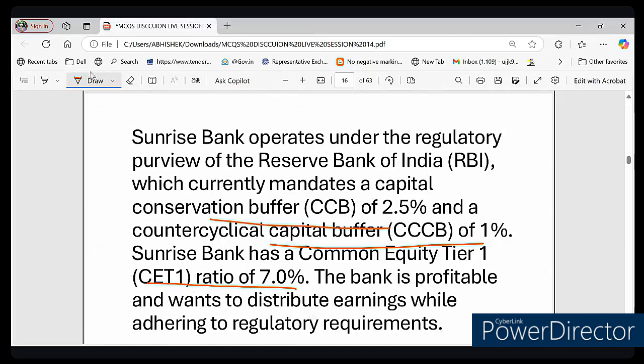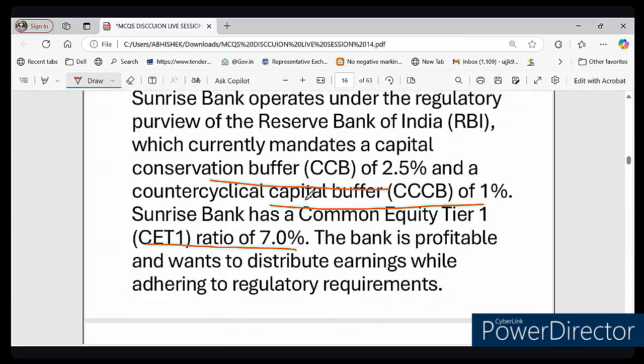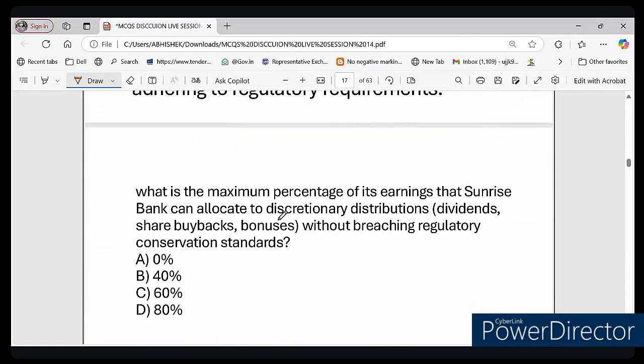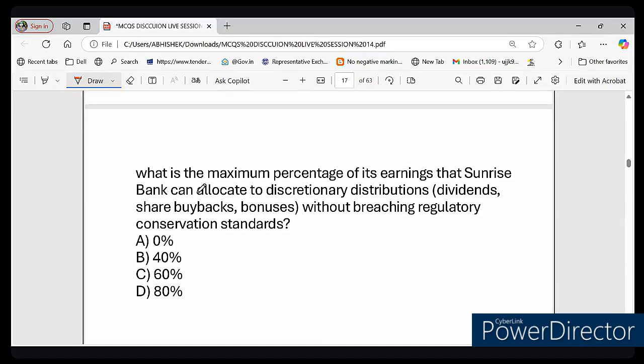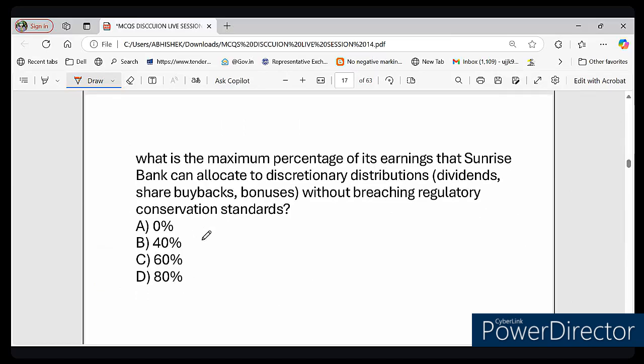The bank is profitable and wants to distribute its earnings while adhering to the regulatory limit, like paying bonuses, buying back shares, etc. But the big question is, how much can they actually distribute without breaking the RBI rule? What is the maximum percentage of earnings that Sunrise Bank can allocate to distribution without breaching regulatory conditions? 0%, 40%, 60%, and 80% are the four options given. And this question has been asked in a previous year.